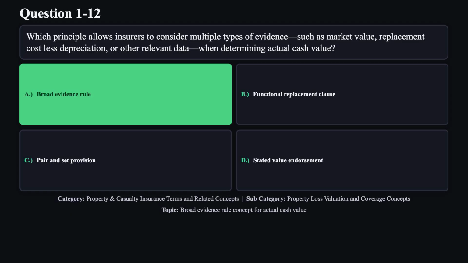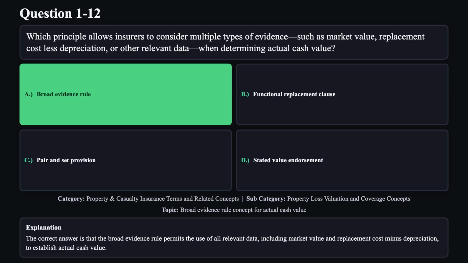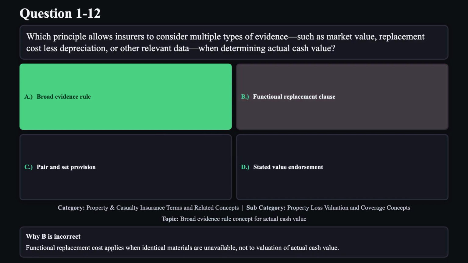The correct answer is A. The correct answer is that the broad evidence rule permits the use of all relevant data, including market value and replacement cost minus depreciation, to establish actual cash value. Reason B is not correct. Functional replacement cost applies when identical materials are unavailable, not to valuation of actual cash value.